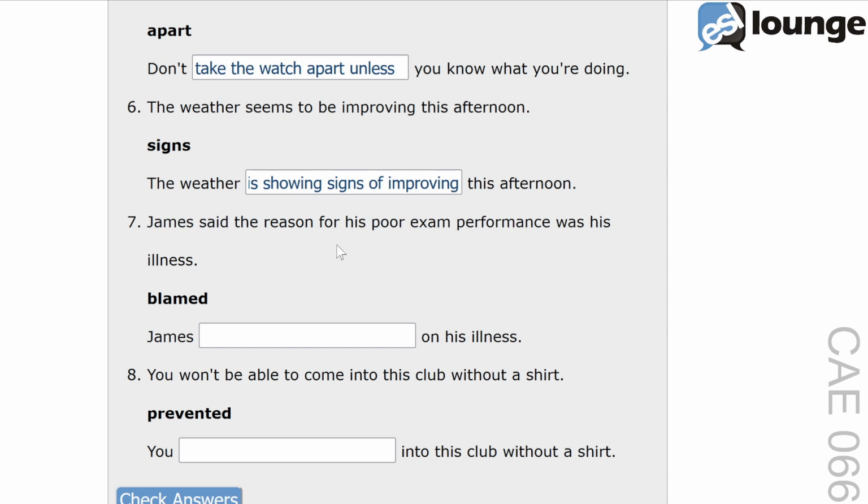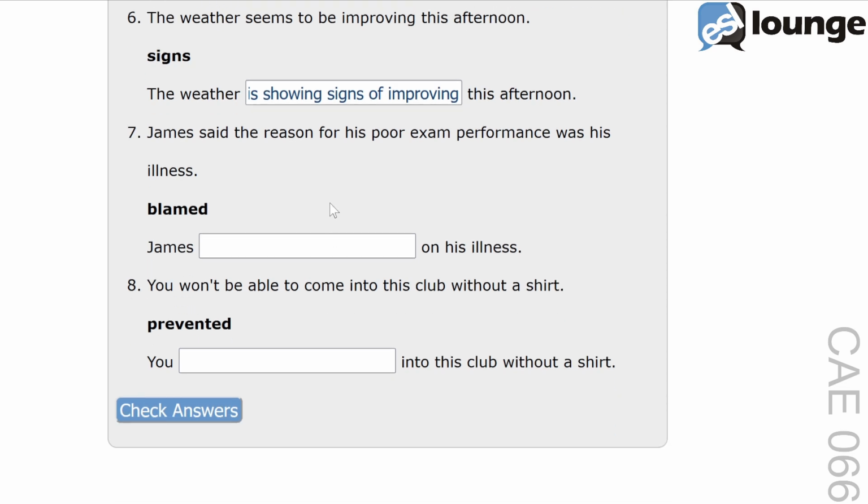The original sentence is, James said the reason for his poor exam performance was his illness. The keyword is blamed, and the second sentence is, James blank on his illness. The correct answer is, James blamed his poor exam performance on his illness.